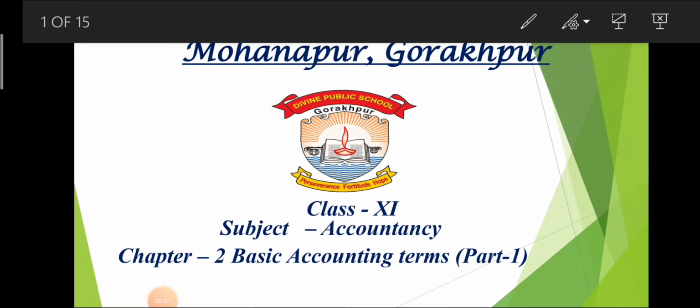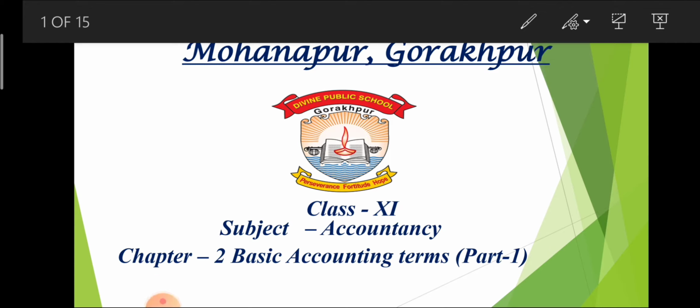Hello students, today we are going to start our new chapter of accountancy, class 11th, and the chapter name is Basic Accounting Terms. This is part 1 of that chapter. In this chapter, we are going to discuss the basic terms of accounting. With the help of these basic terms, we can understand what accounting is.